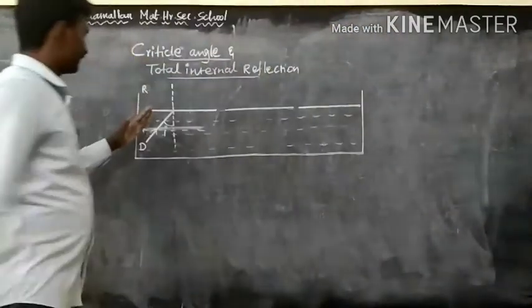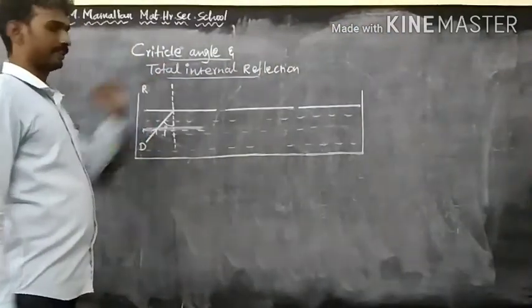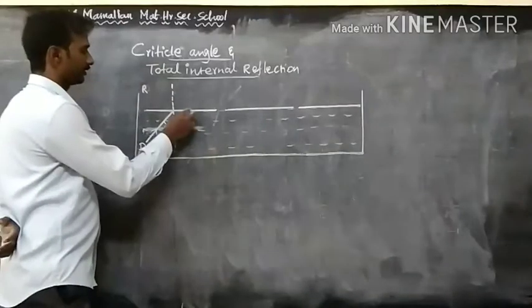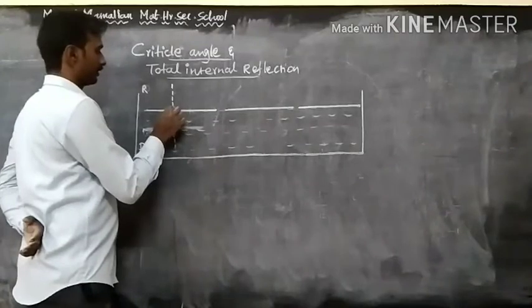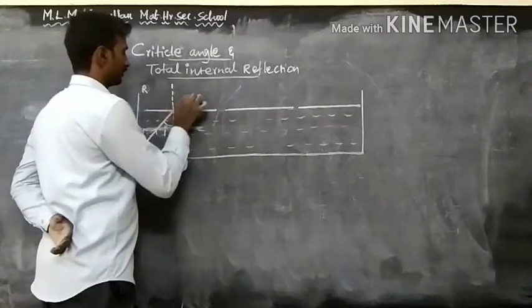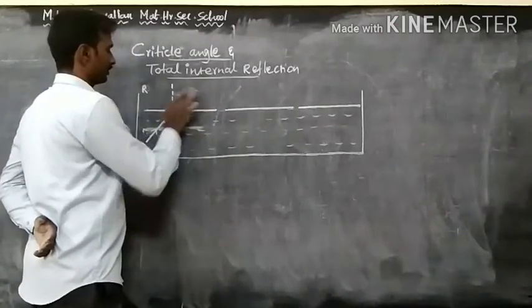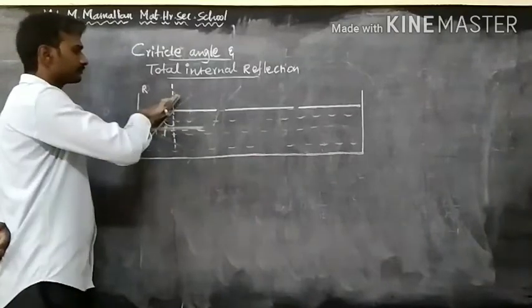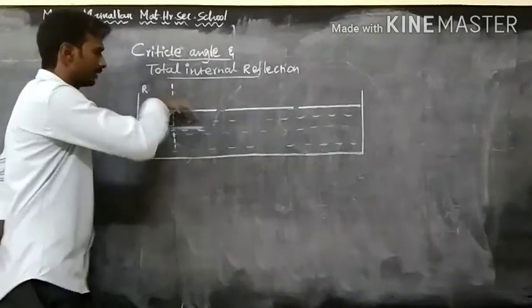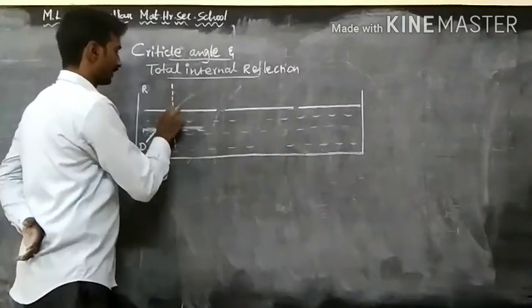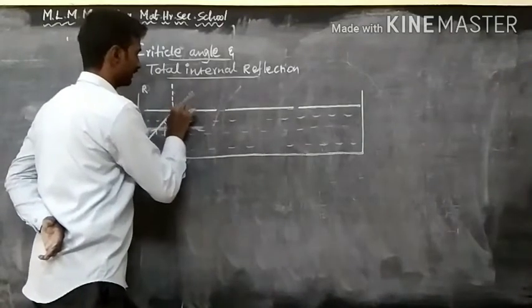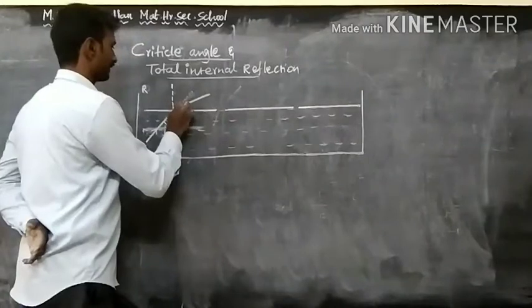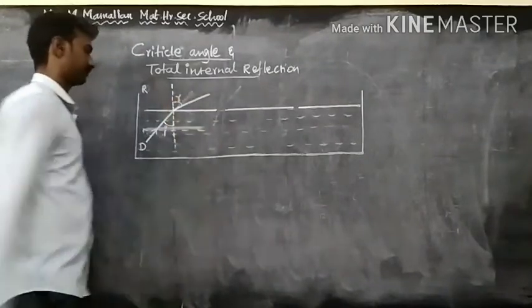So the light ray from the denser medium to the rarer medium moves away from the normal. This is the angle of refraction.